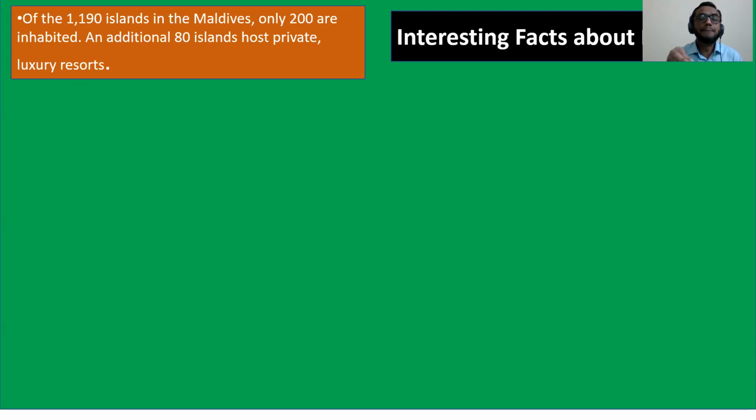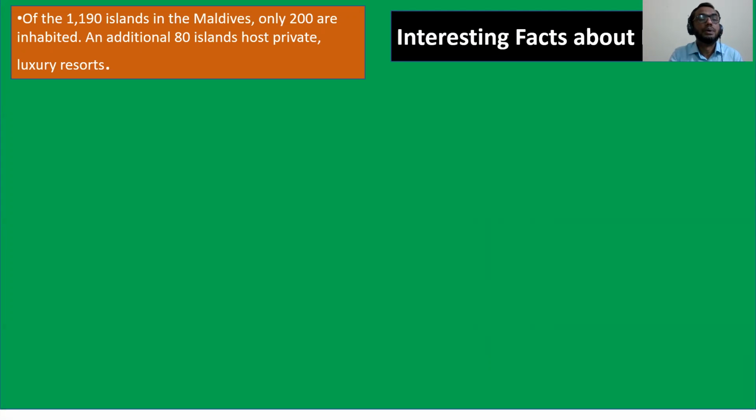That means people live on 200 islands, and the rest of the islands are used as private or luxury resorts. An additional 80 islands host private or luxury resorts, and the rest of them are not inhabited. Okay, so this is a very important fact about Maldives.